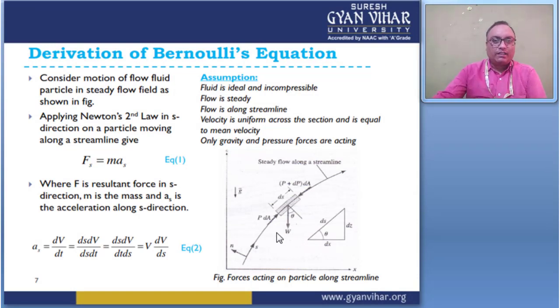At the first point, the pressure intensity is P, so the pressure force is P into dA, where dA is the area of this strip. After the distance ds, the pressure force is P plus dP into dA, and this is acting in the downward direction.